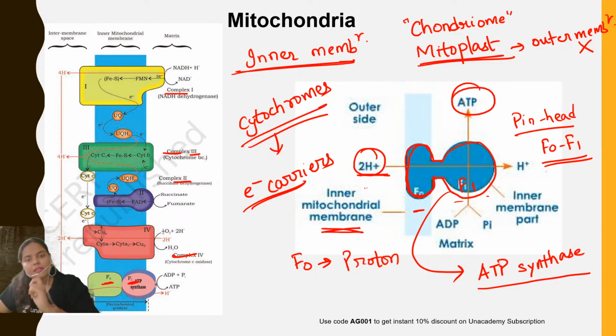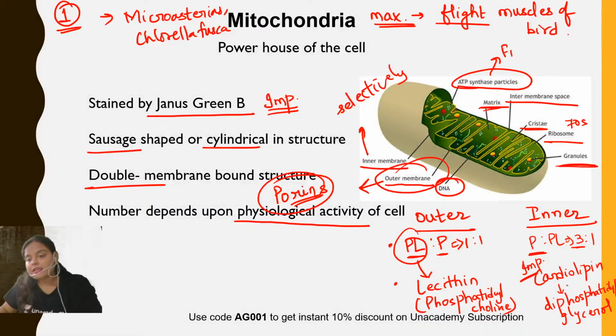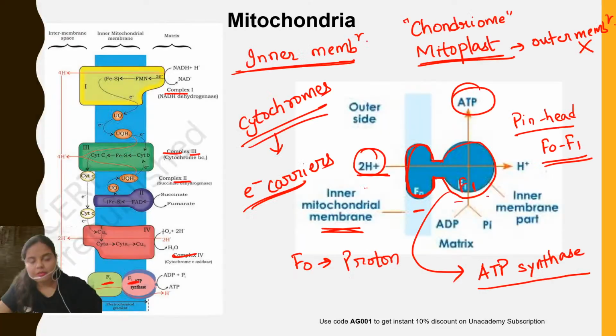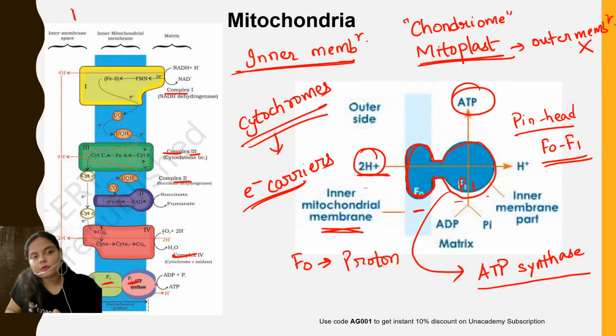Now I gave you an important statement here that cardiolipin is present in the inner membrane of mitochondria in higher quantity. Remember, although it has never been asked why, only the question has been asked that cardiolipin is present in the inner membrane of which of the following cell structures. We know that it is mitochondria, but I'm telling you the reason why. All these complexes are arranged together, and they are known as respirosomes.